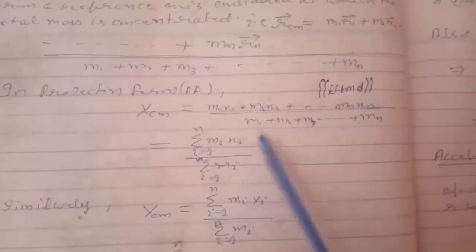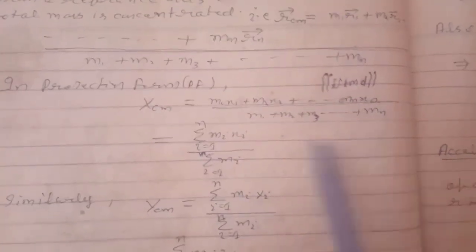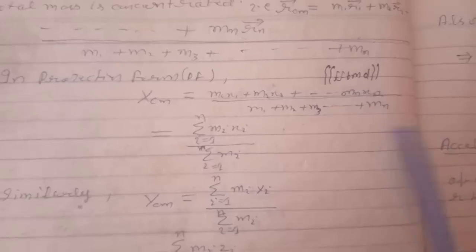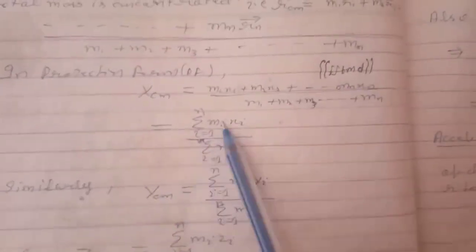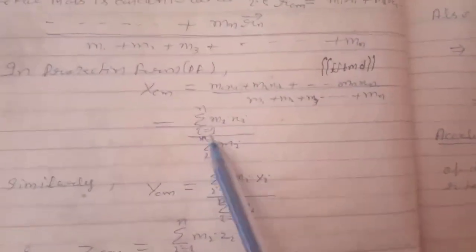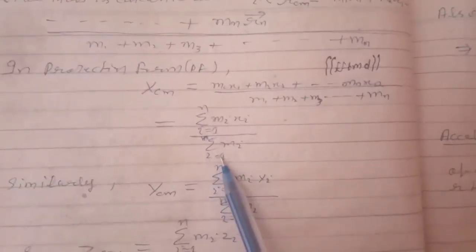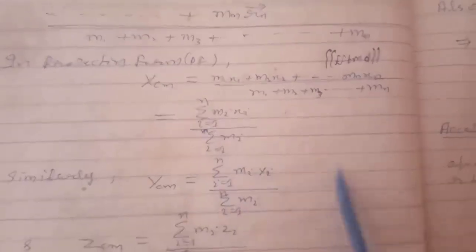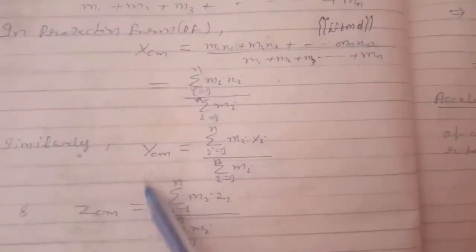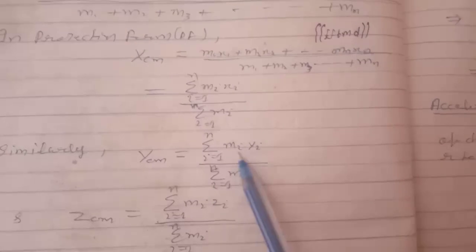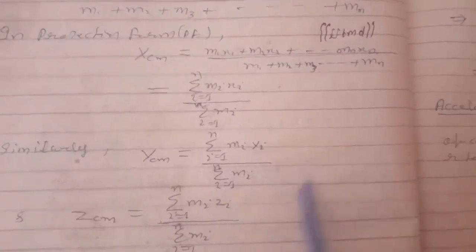In projection form, X_CM equals M1 X1 plus M2 X2 plus Mn Xn divided by M1 plus M2 plus Mn, equals sigma mi xi, i equals 1 to n, divided by sigma mi. Similarly, Y_CM equals sigma mi yi divided by sigma mi, and Z_CM equals sigma mi zi divided by sigma mi.